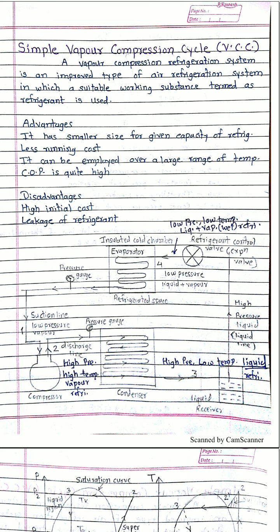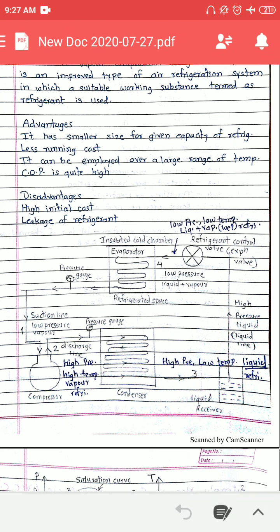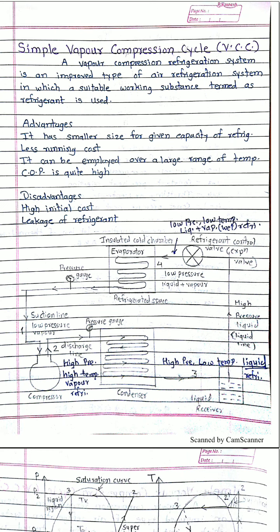Therefore leakage of refrigerant is a major issue. Or sometimes when you are using refrigerants such as ammonia, when ammonia leakage occurs, there is an odor in the surroundings or the atmosphere. So leakage of refrigerant must be prevented in the vapor compression cycle. This is a limitation of the vapor compression cycle.